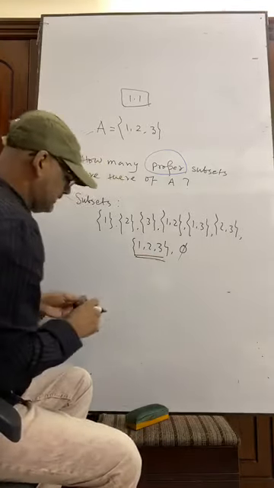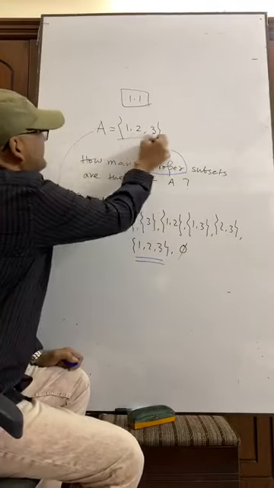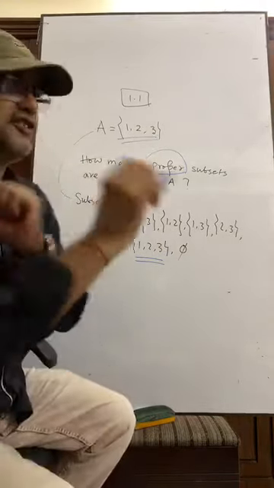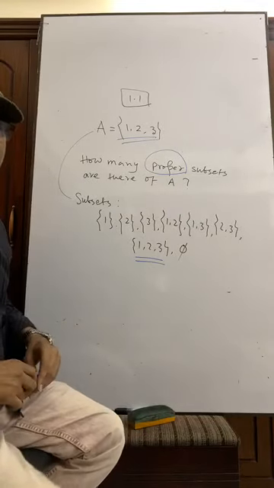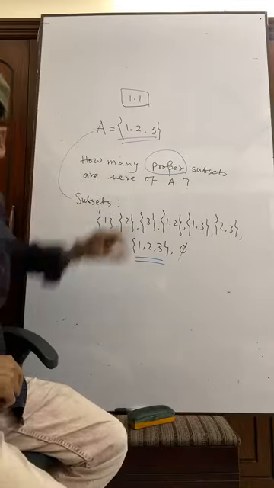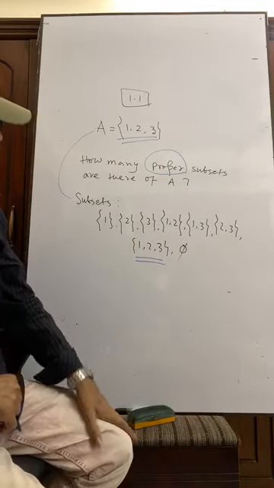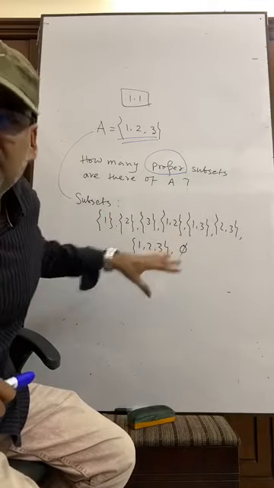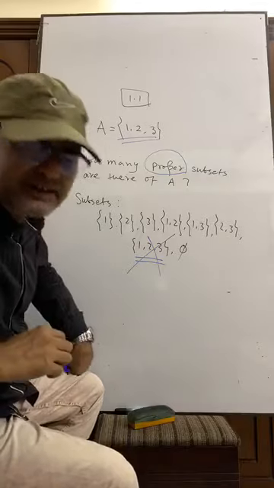I am mentioning again, these and these are equal sets. They are subsets but not proper subsets. There are 8 subsets, but this one will not be considered for getting proper subsets.